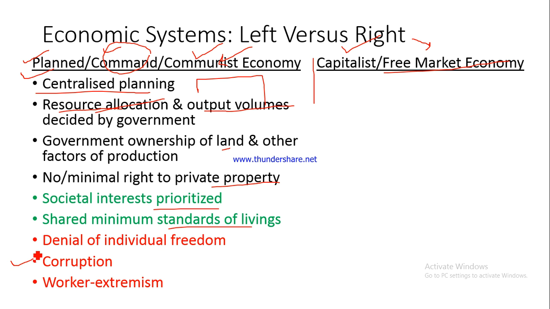Again, in such cases, in such economies, there is worker extremism also. Workers are very extremist, aggressive kind in these kind of economies. Why? Because in such kind of economies, worker interests are prioritized. If there is a factory and the workers are working there, the interest of the factory owners would not be prioritized. It is the workers whose interests would be prioritized because the government wants the standards of living to be almost similar. So they would prioritize the interest of the worker. They would support the worker against the management of the factory. So worker extremism is seen in these kind of economic systems.